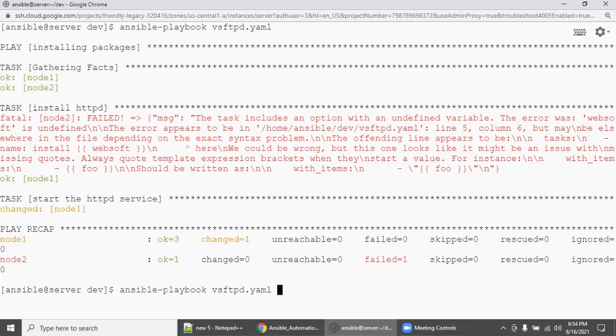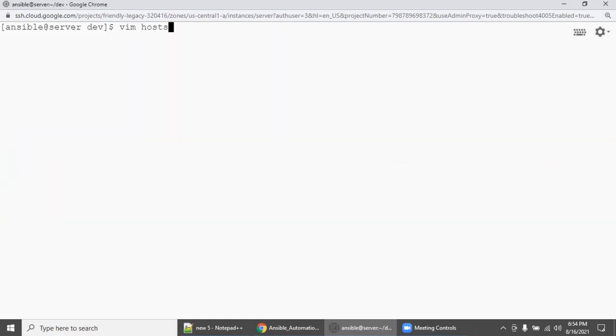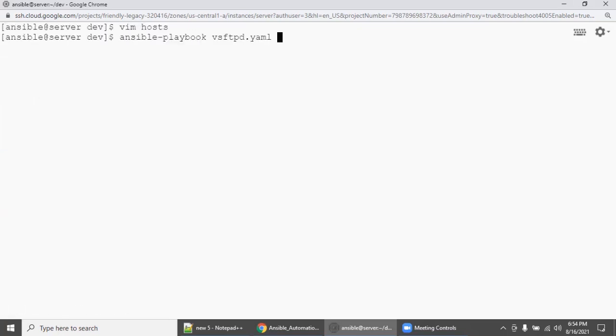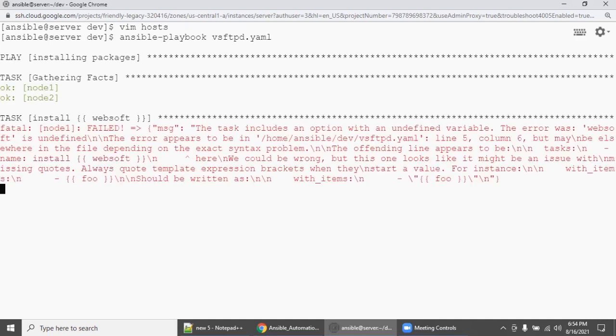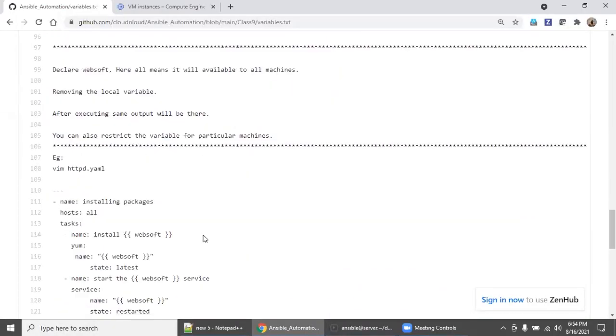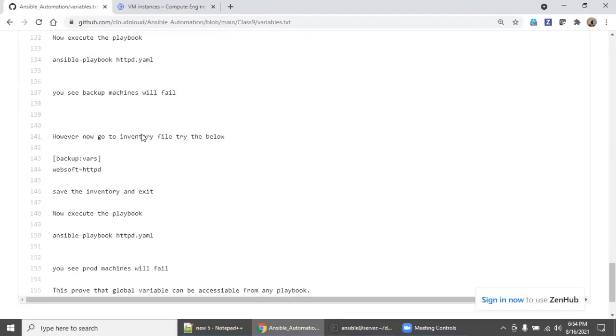Now we will do one more thing. We will edit it: instead of production, backup, right? Instead of production, backup. So we will execute this. This time node1 should be skipped. Yes, node1 is skipped. So this is how you need to change, execute and get the error, so that you know what is happening. Exactly as I have explained, right?